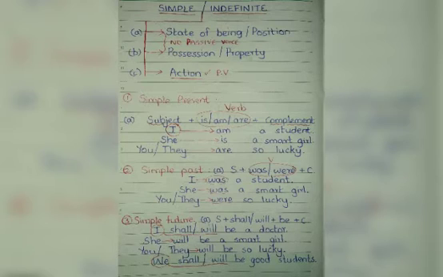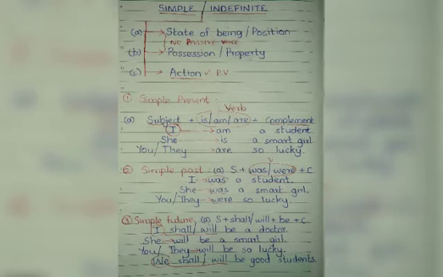For example, I am a student. I am is used only after the subject I. For all other subjects, we use either is for all the singular except you, and are for all the plural and also you. She is a smart girl. You or they are so lucky.